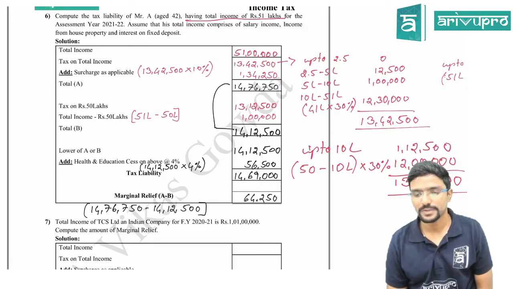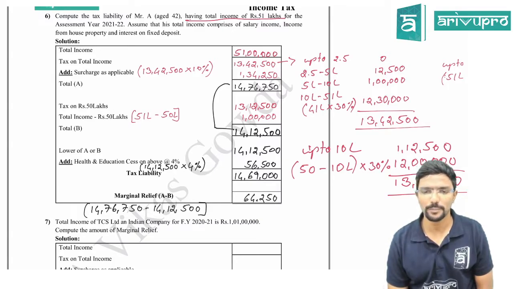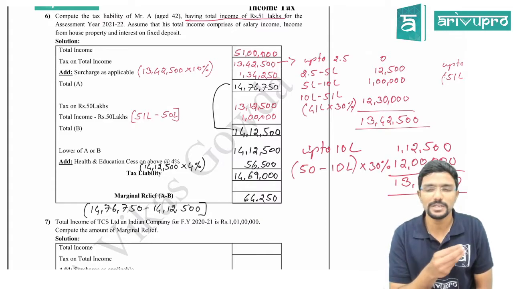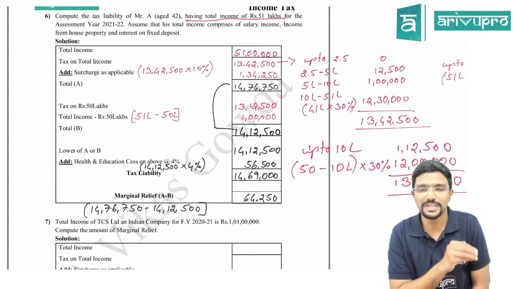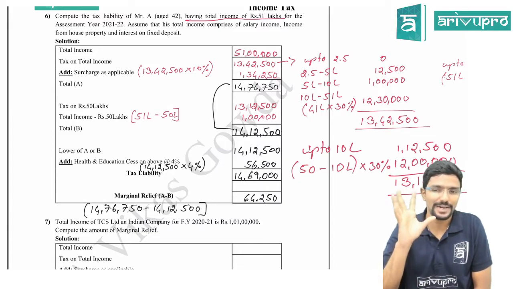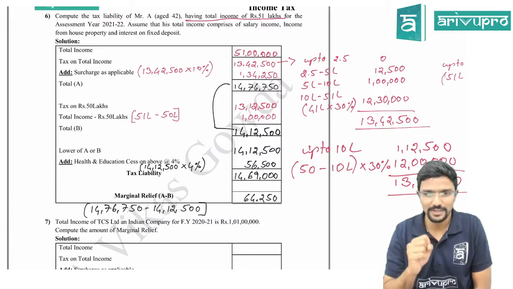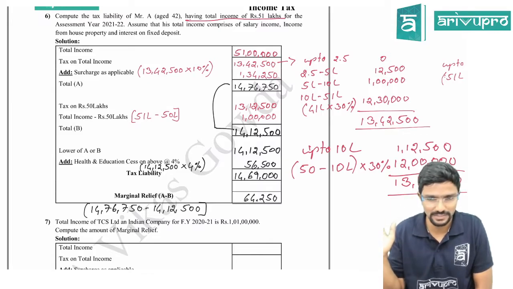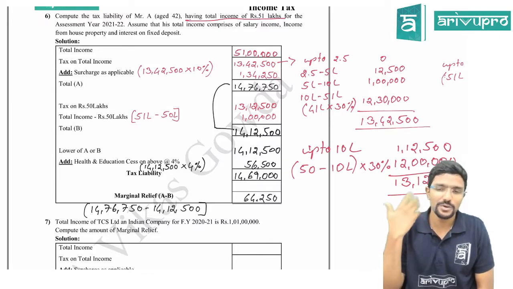Thomas has a doubt. Sir, in case of 99 lakh, is this applicable? No, definitely not applicable. Surcharge will be applicable, but marginal relief will not be applicable. I told you, you need to see that you are crossing the limit of 50 lakh now. You need to see if it is increased by only a small amount, like 1 lakh, 50,000, 20,000. You can keep like a 5 to 6% margin, guys. If you are crossing that, or 10%, then don't apply marginal relief.